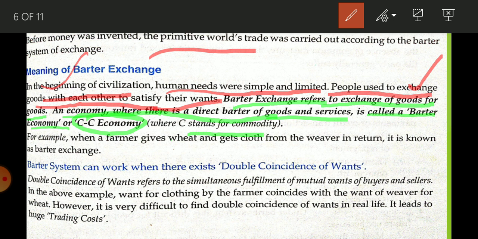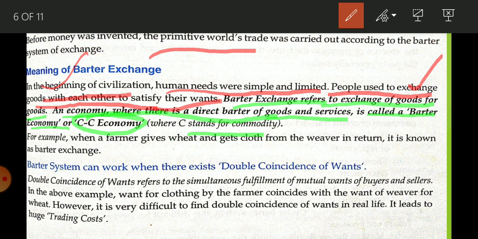And this time when the examiner had come, he asked, what do you mean by CC economy and what is the full form of CC economy? Such type of question can be asked in your viva also, so remember it, okay? So what is barter system? A system in which there is exchange of goods for goods. This economy is related to commodity for commodity, CC economy.